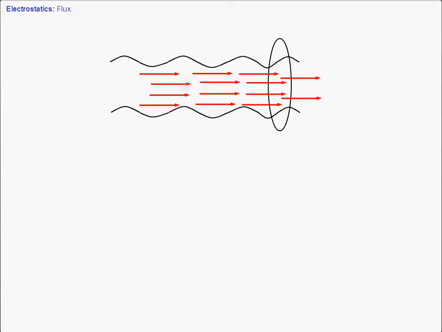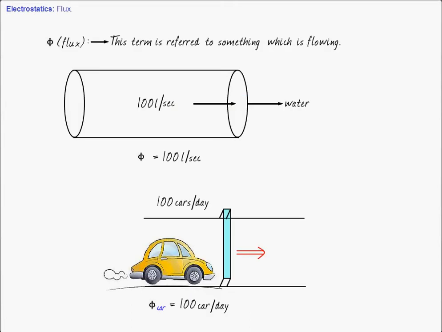Essentially, the quantity flux tells us, for example in case of water, how much water is flowing per second. In case of this toll bridge, it tells us how many cars are passing per second from that toll bridge.